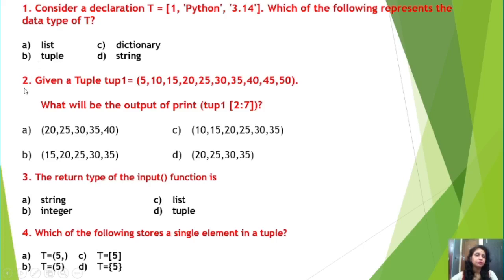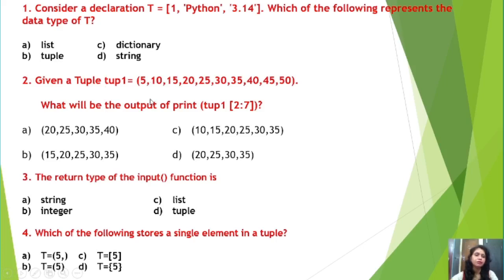Then question number 2 says, given a tuple top1 equal to parenthesis start, parenthesis close, and within parenthesis some elements are there, is it not? That is 5, 10, 15, 20, 25, 30, 35, 40, 45, 50. So you know that when you declare a tuple, you have to store the elements within the parenthesis, that means round brackets, and use the comma operator to separate each element from each other, right students. So this is the example of a tuple variable.